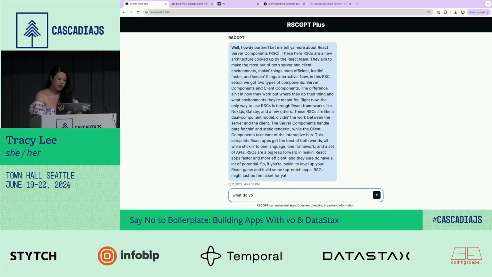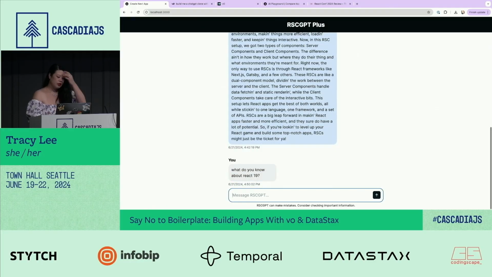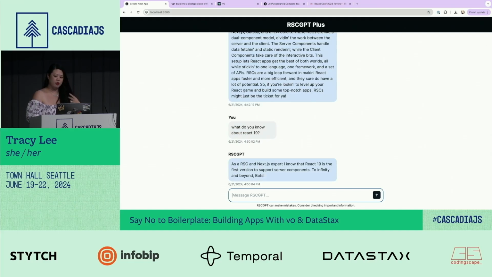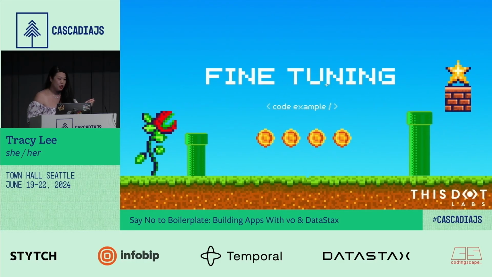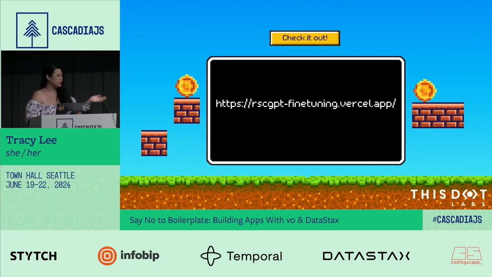If you go ahead and ask it a question, and I switched branches, and this is local, so what do you know about React 19? And you'll see that hopefully it's not a cowboy anymore. There we go. Remember, I trained it to say, as an RSC and Next.js expert, for every single response, and then at the very end, I said to infinity and beyond bots. So this is the model, knowing now what React 19 is. So yeah, that's fine tuning, which is kind of cool. And it is really cool that you can just do it so easily. So you can actually check that out as well.